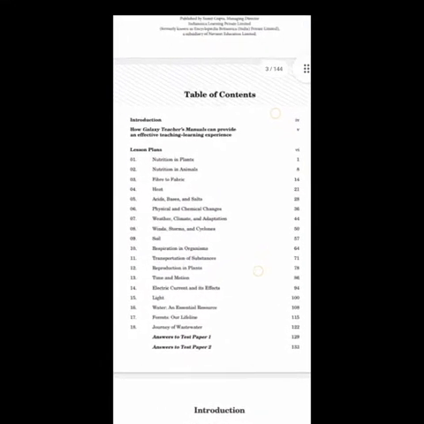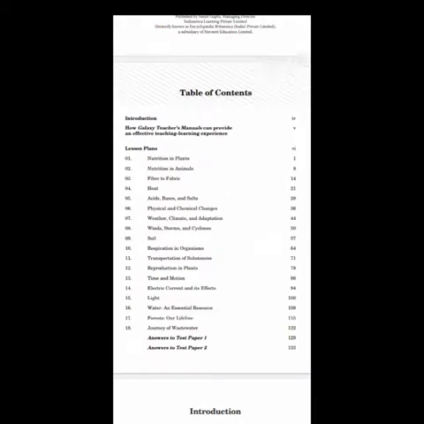So here is a topic name, that is index, or you might call it content also. So first chapter is nutrition in plants, nutrition in animals. Next one, fiber to fabric, heat, acid, bases and salts, physical and chemical changes, weather, climate and adaptation, wind, storms and cyclones, soil, respiration in organism, transportation of substance, reproduction in plants, time and motion, electric current and its effect, light, water, forest, journey of wastewater. So these are all the chapters that I'll be dealing with.